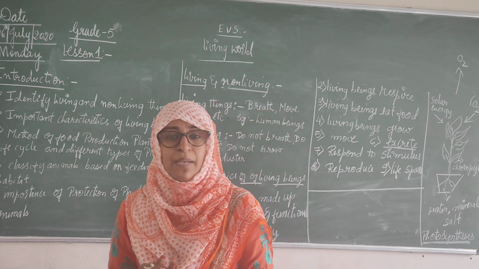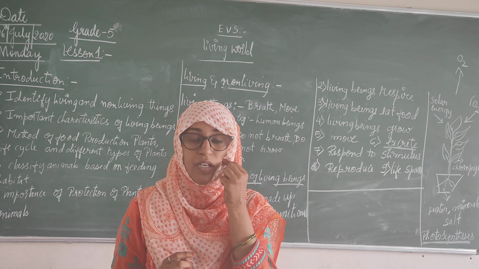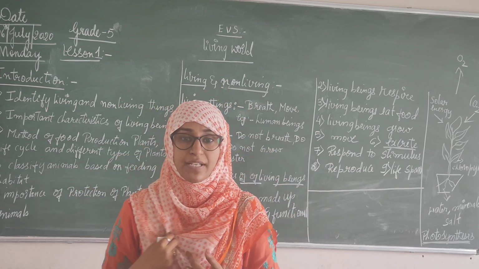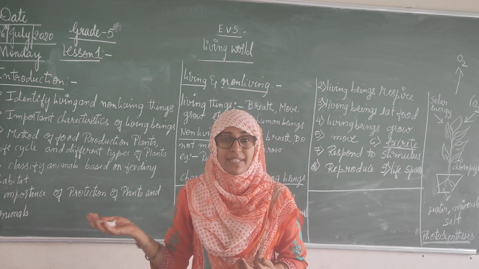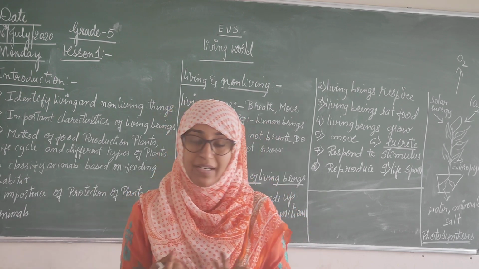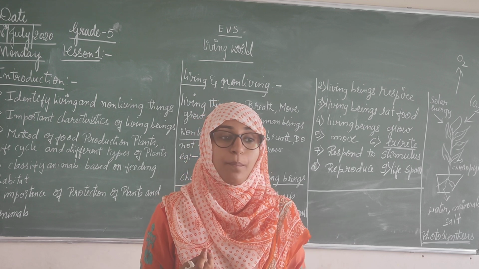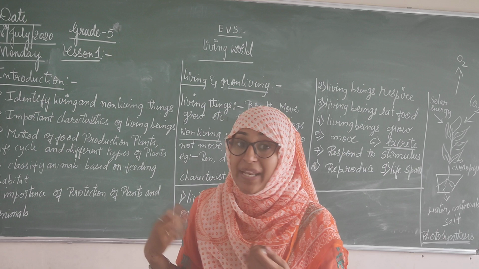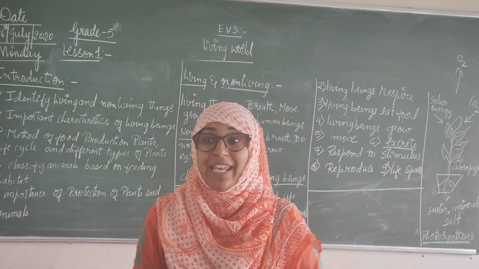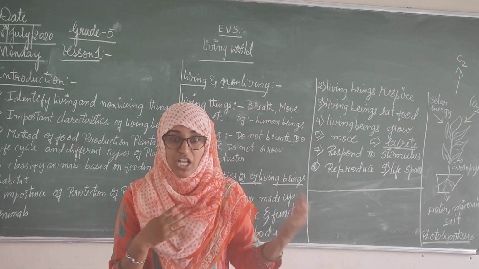Now, you have seen many things around you, right? They are living and non-living things. Living things are like human beings, animals, insects, birds. These are all living things, okay? And many non-living things are also there. Like in your class, bench, duster.